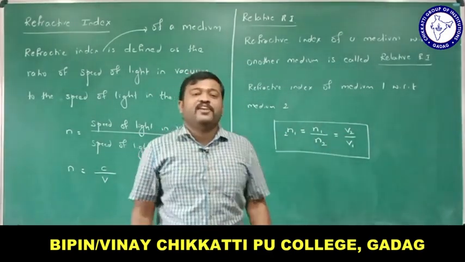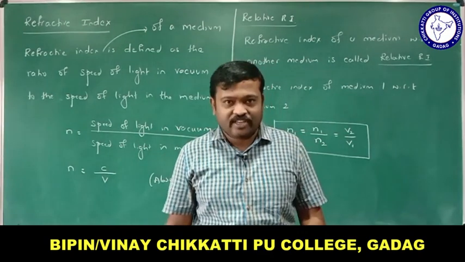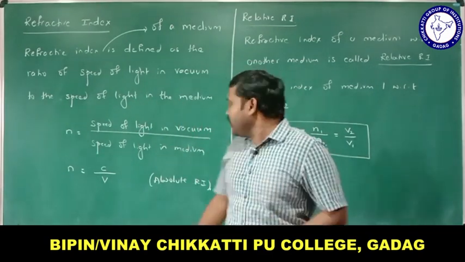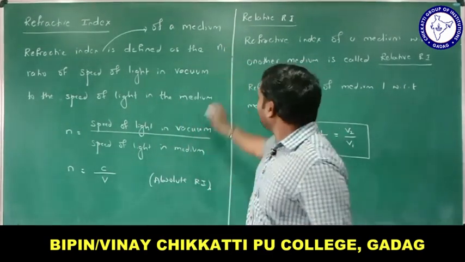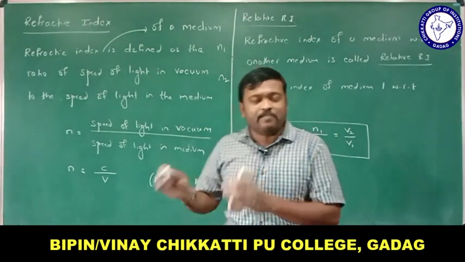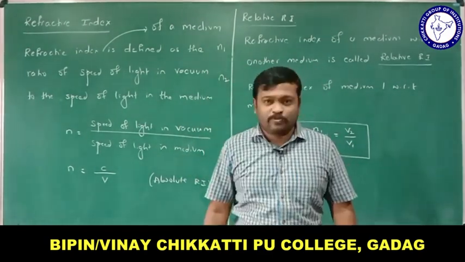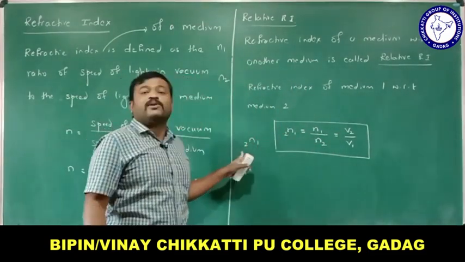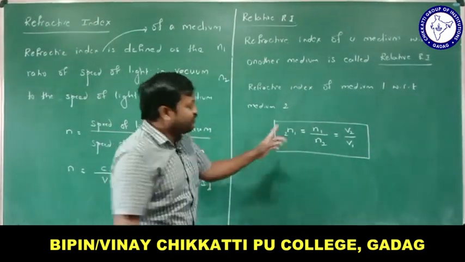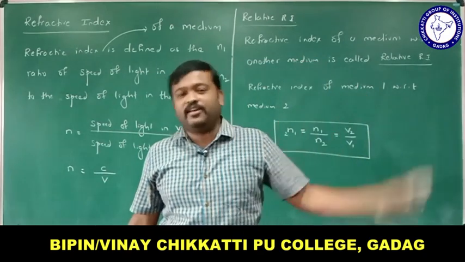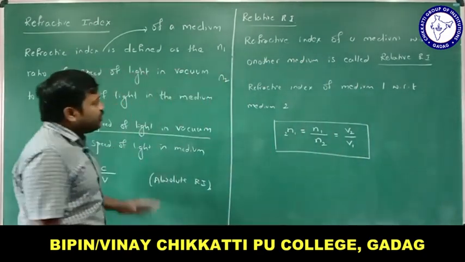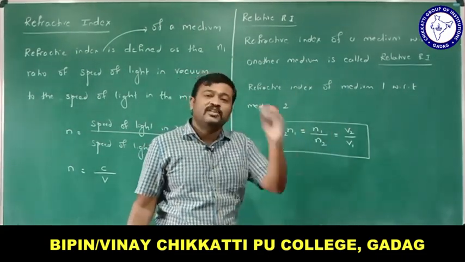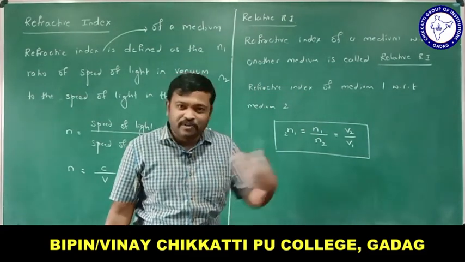Once again, refractive index is of two types, absolute refractive index and relative refractive index. Absolute refractive index means I am speaking of the refractive index of one medium with respect to air or vacuum, right? If I take n1, it is absolute refractive index. If I am taking n2, it is absolute refractive index, meaning I am comparing with the speed of light in air or vacuum. If I write n12, that is the refractive index of 1 with respect to 2, so this kind of refractive index is called relative refractive index, right? Now let me give an example for this and you can understand. Do remember, refractive index is inversely proportional to the speed of light. If refractive index increases, speed of light decreases.